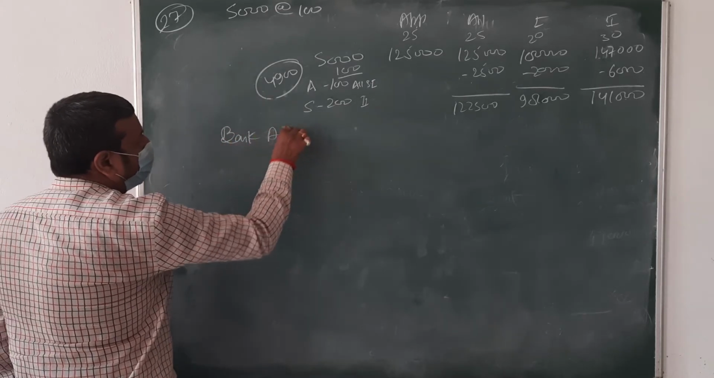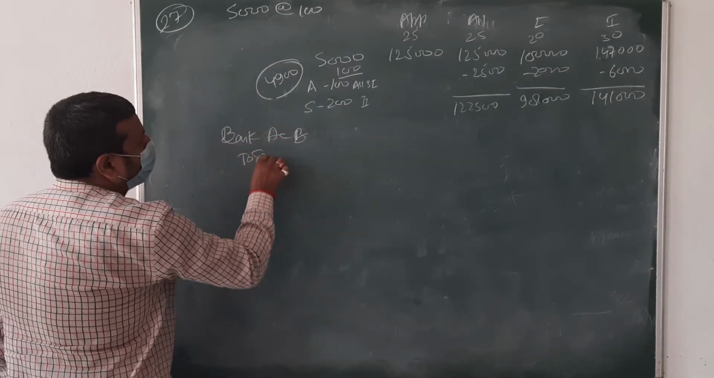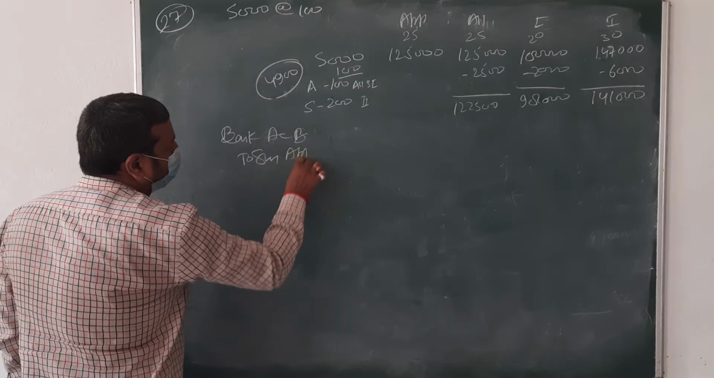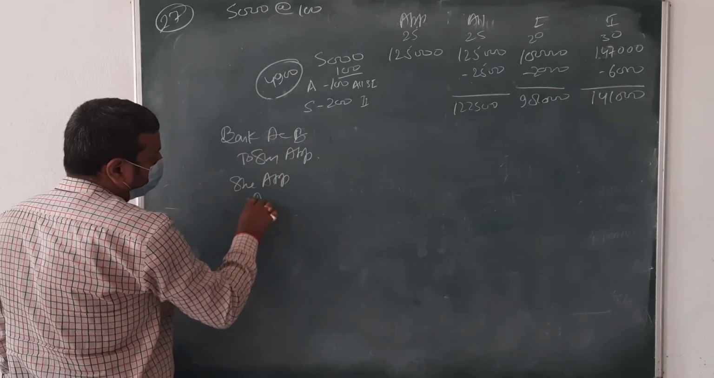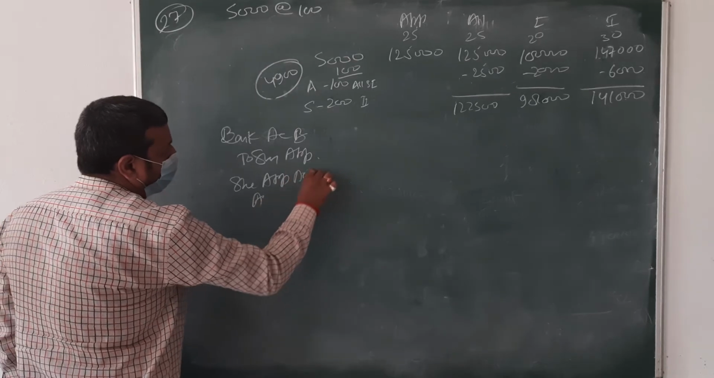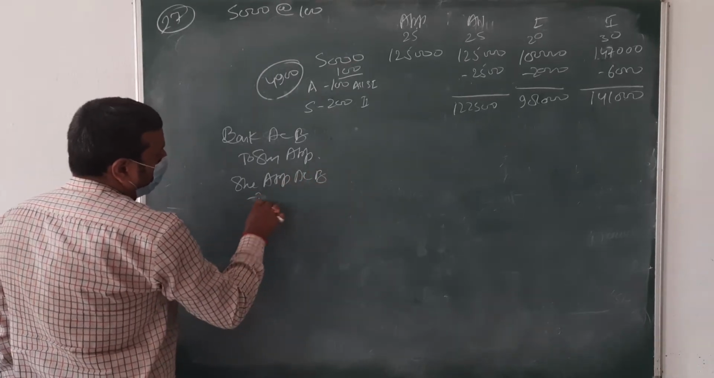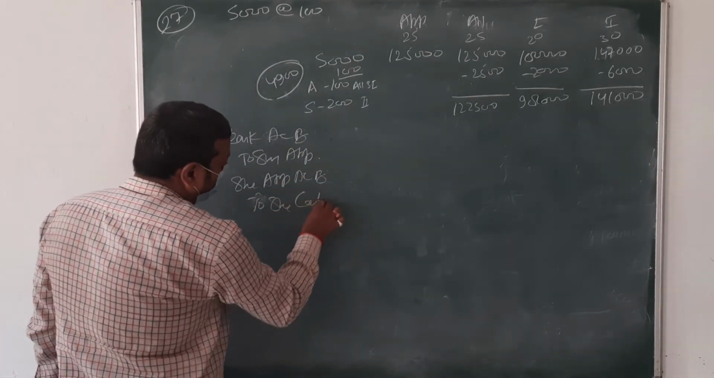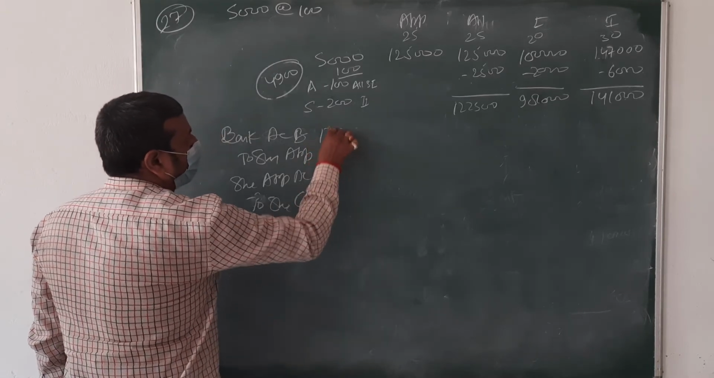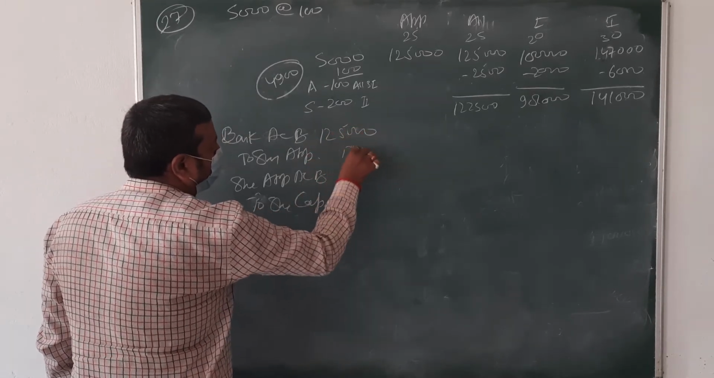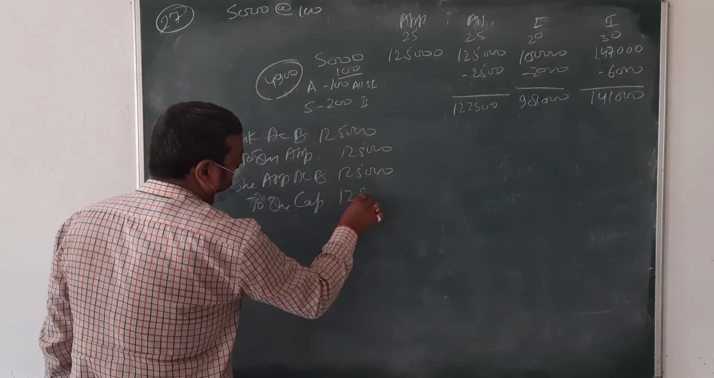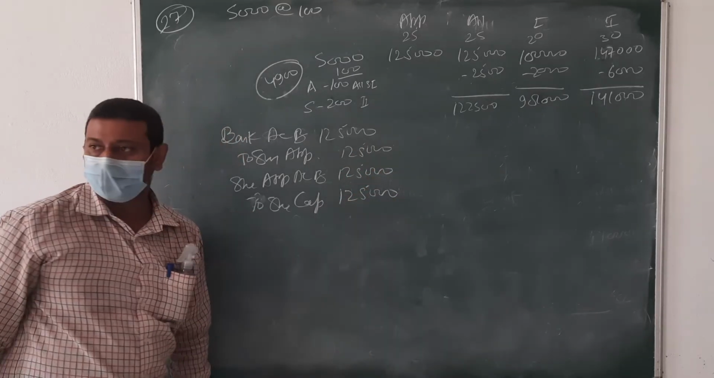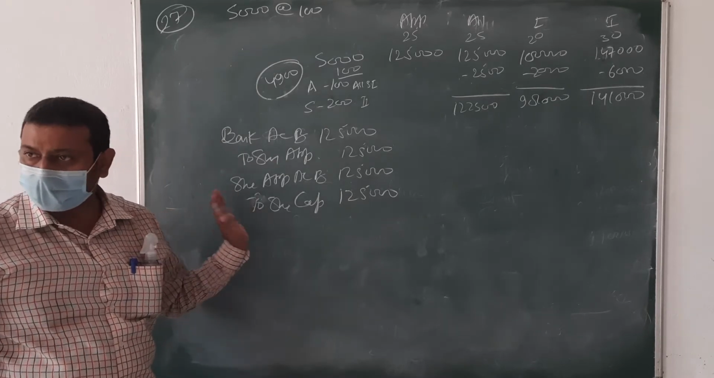Bank account debit to share application, and then share application account debit to share capital. What amount is that? 1,25,000, 1,25,000. Okay? Up to this is clear?